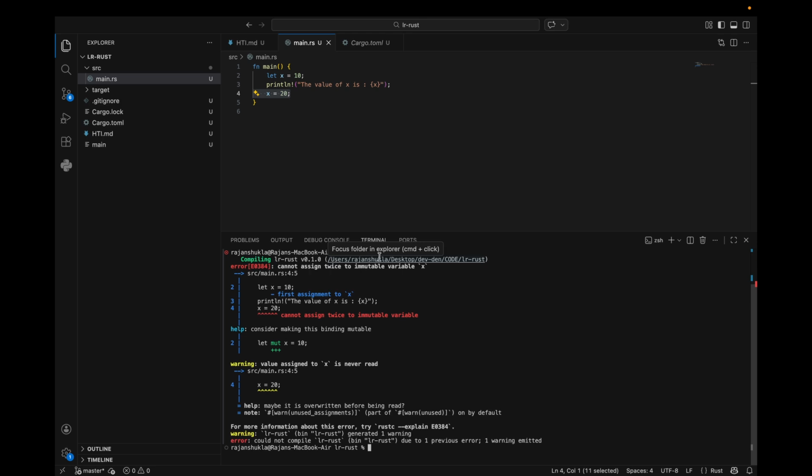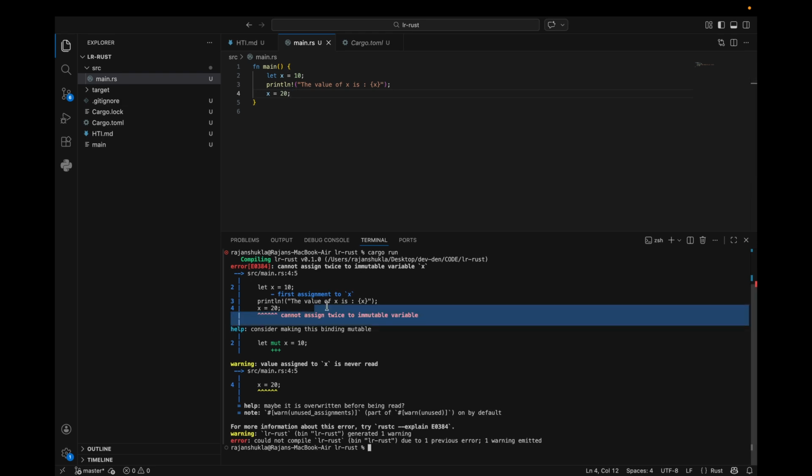And the beautiful thing about Rust is they really explain very well what wrong you are doing. So they are saying the first assignment to x happens over here, which is fine, no problem in that. You can create a variable for the first time. Now you cannot assign twice to an immutable variable. But we haven't said anything over here. By default, as I remember, Rust says that every variable is immutable. So that's why we can't do this.